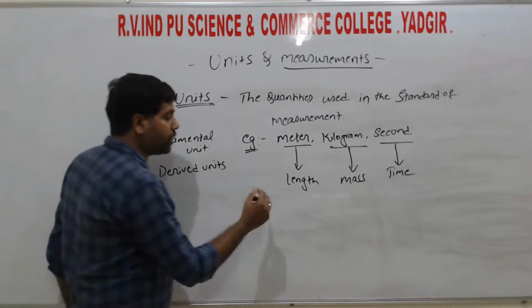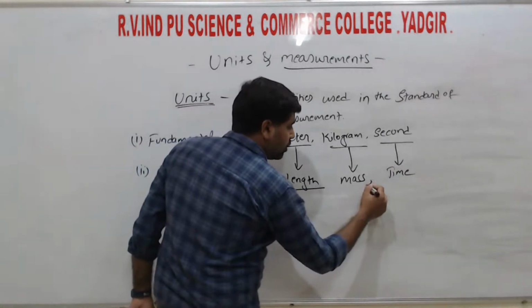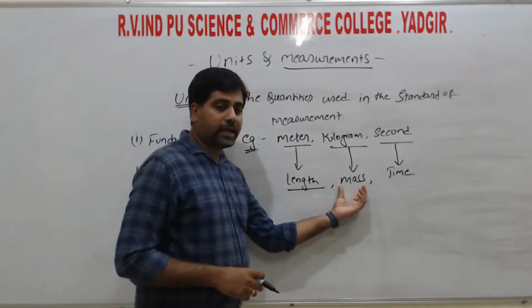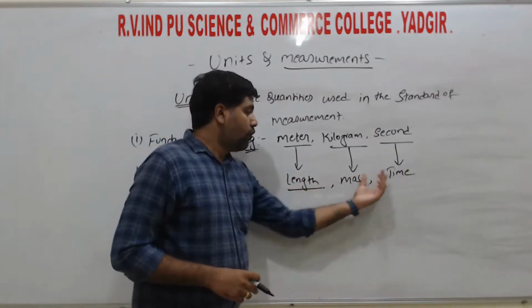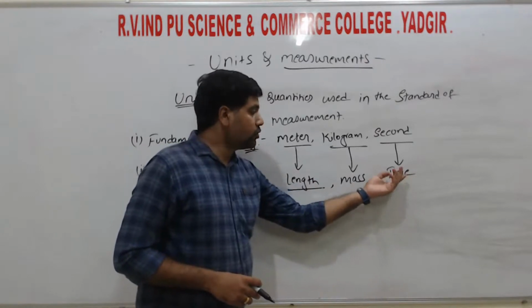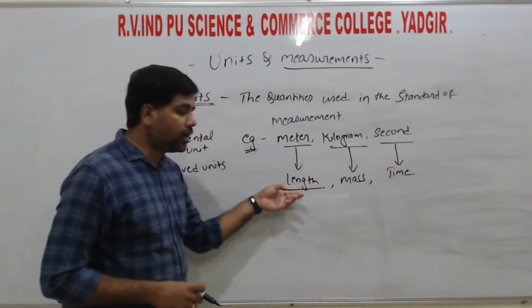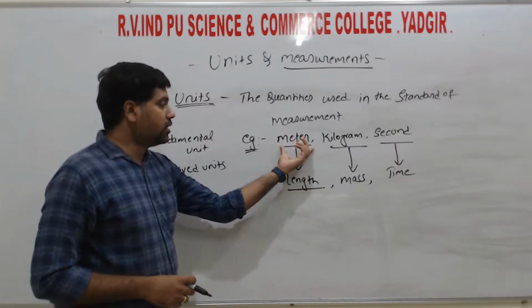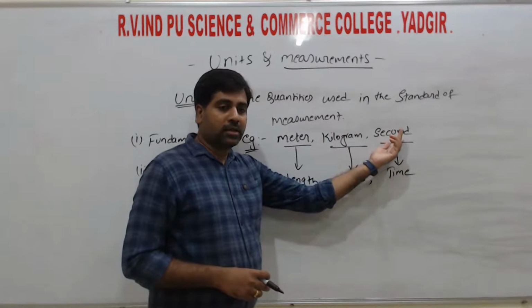Here the fundamental quantities are length, mass and time. These are the few examples we have taken, the fundamental physical quantities. For these fundamental physical quantities, we use the measuring units that are meter, kilogram and second.